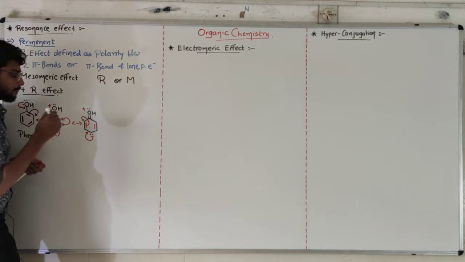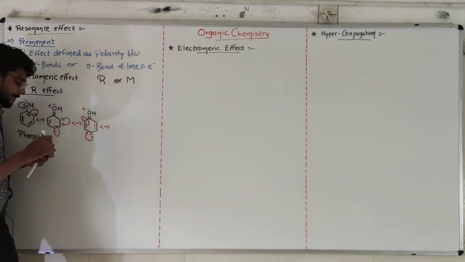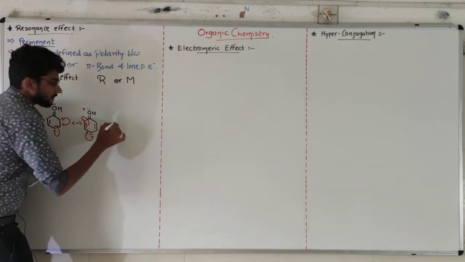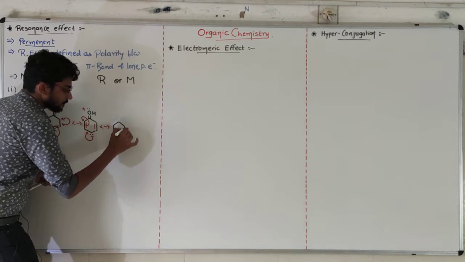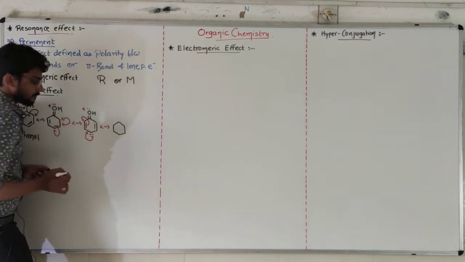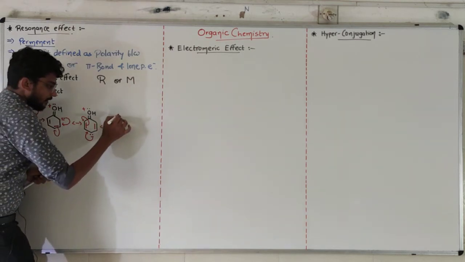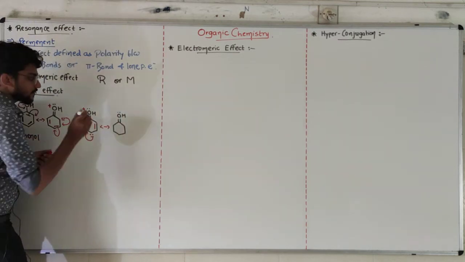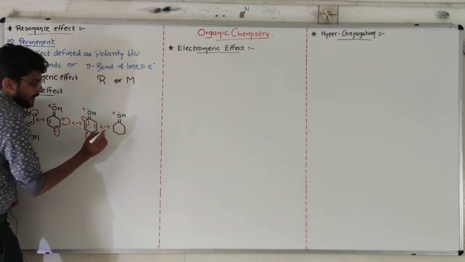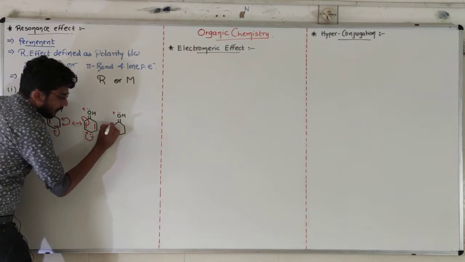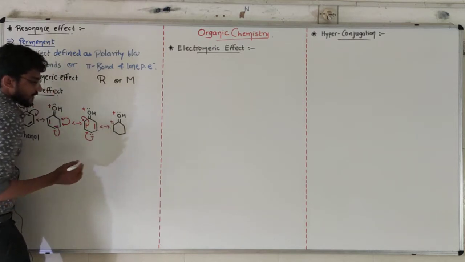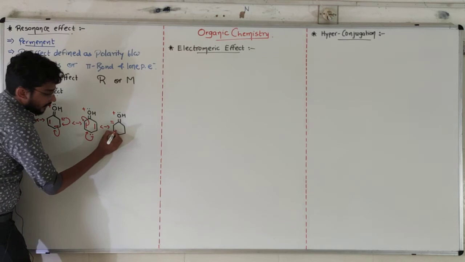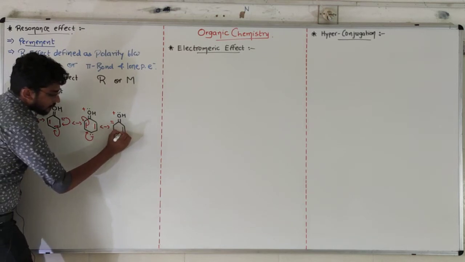So again one more transfer will be there. Double-bonded OH with positive charge. Now here a lone pair of electrons with negative charge, and here a new double bond.